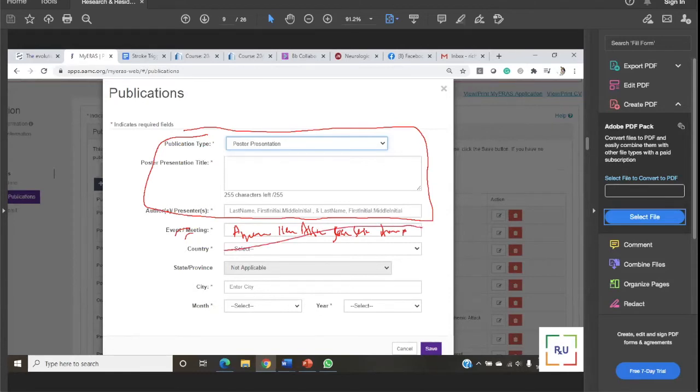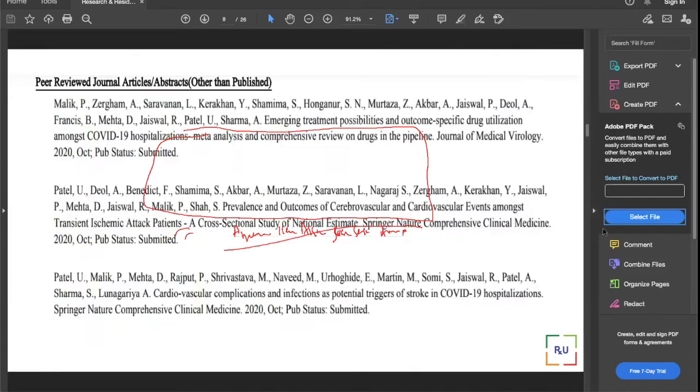By the way, in the title, before I forget, I have seen people making all these words capital. No, this should not be capital. Only the first character is capital.